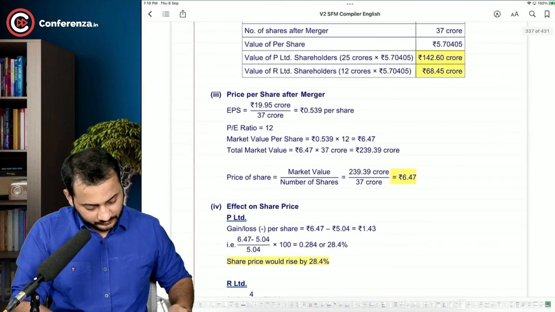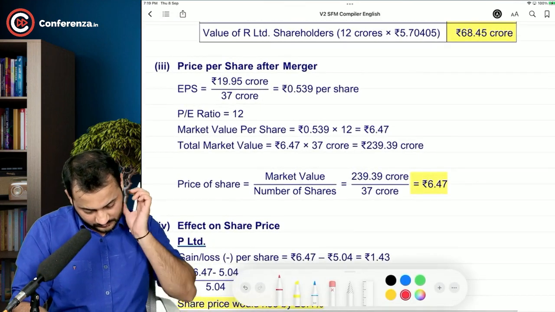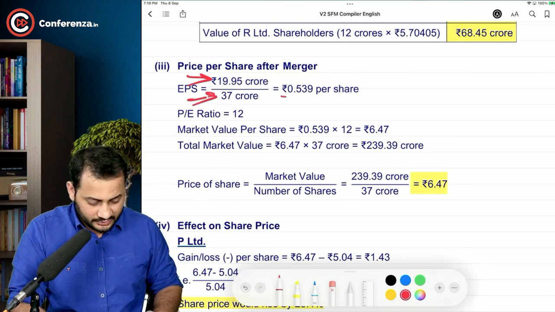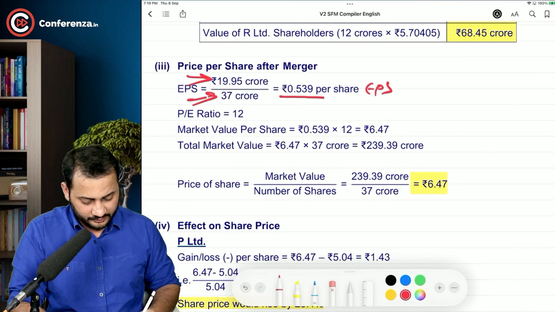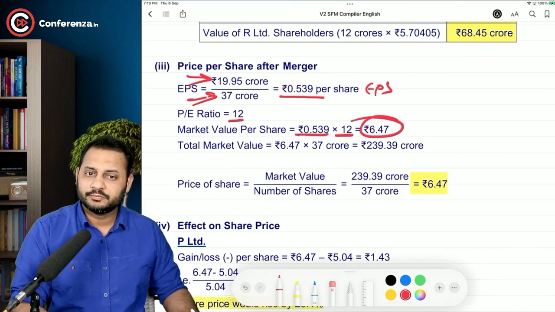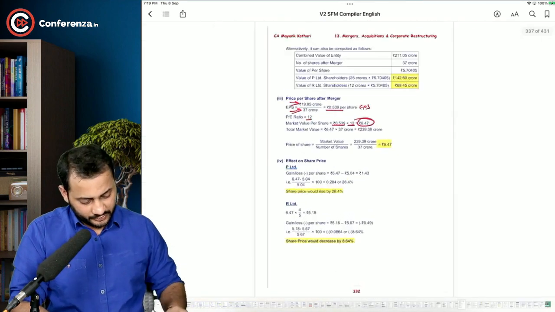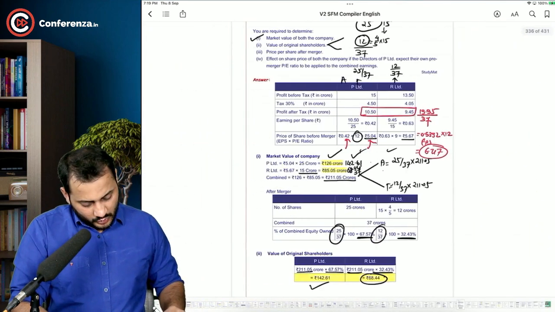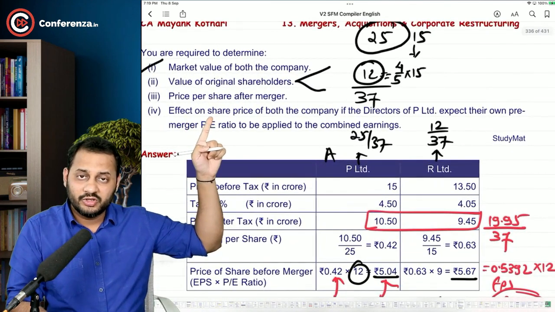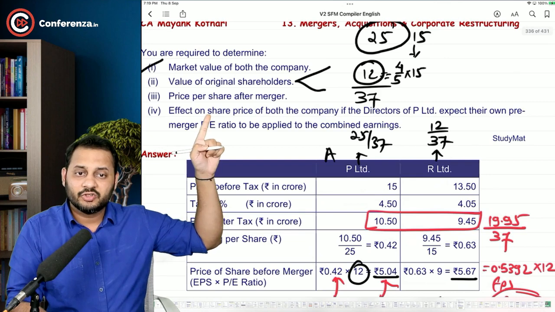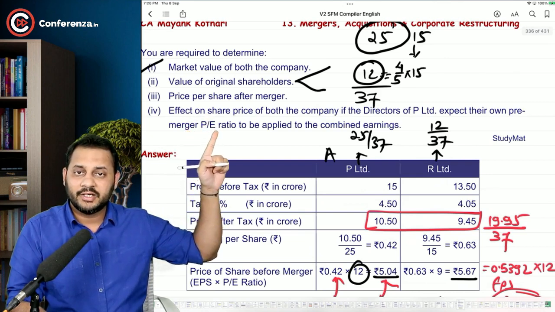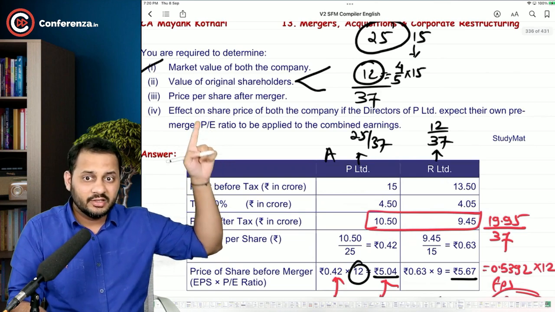Have a look. See, total earning divided by 37 crore. This is the post merger EPS, PE ratio, EPS into this. The story is over. 6.47. Okay. Effect on share price of both the company if the directors of P Limited expect their pre-merger PE ratio to be applied to the combined earning. That's what we did in this part.